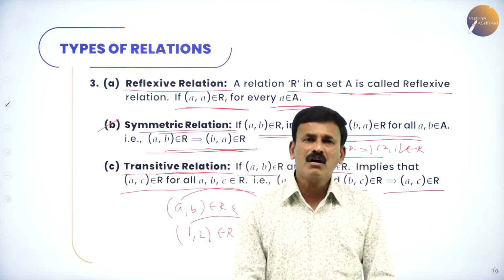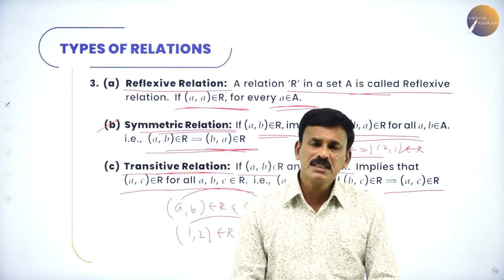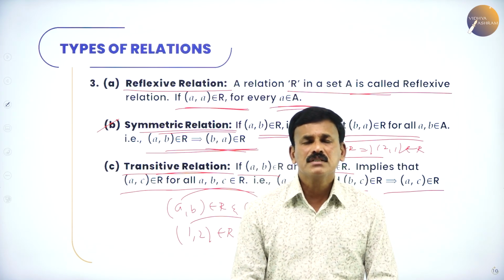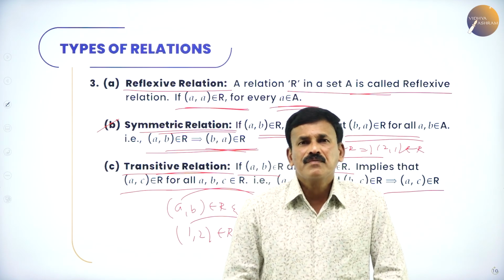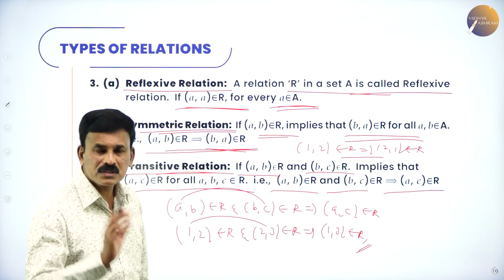If a relation R satisfies all these three conditions, reflexive, symmetric and transitive, then we are going to say that the relation is an equivalence relation. Now, hope you understood the types of relations.